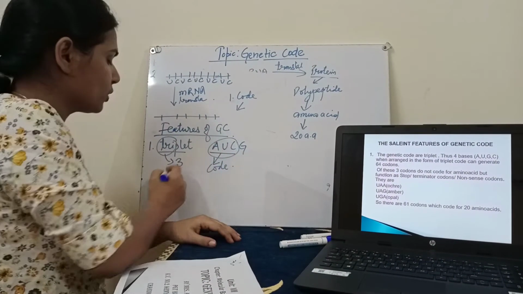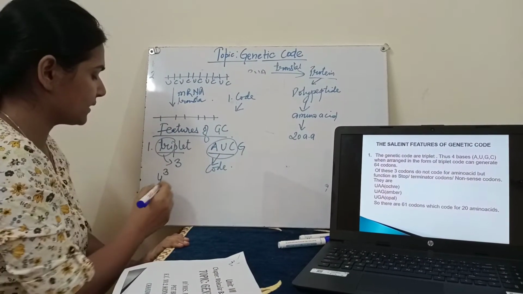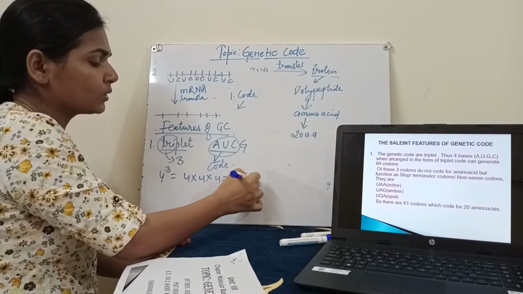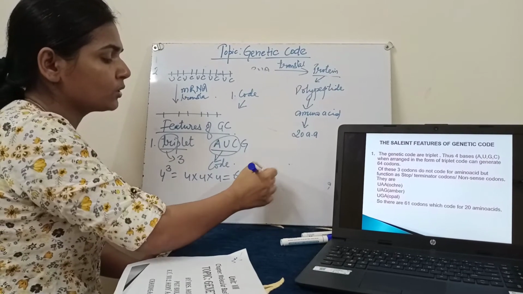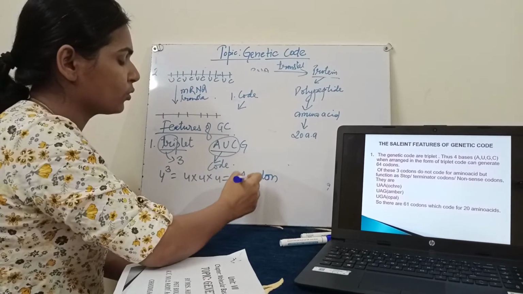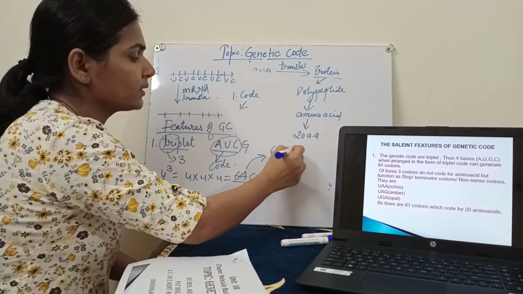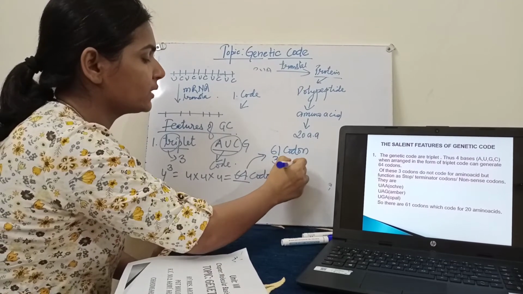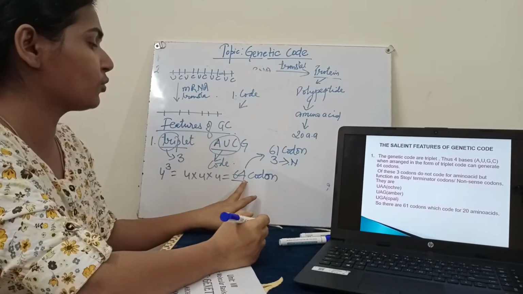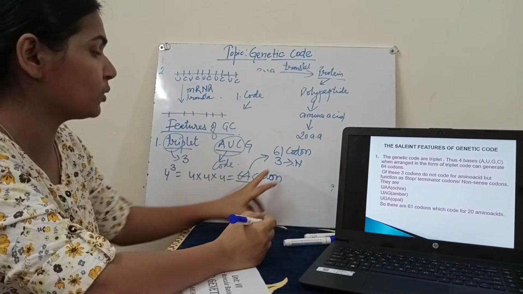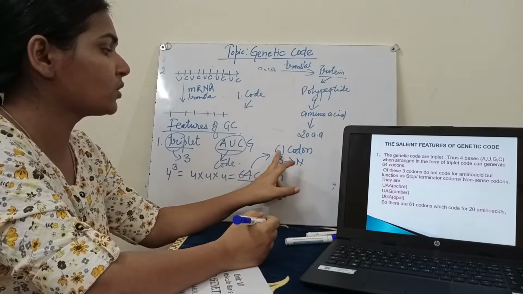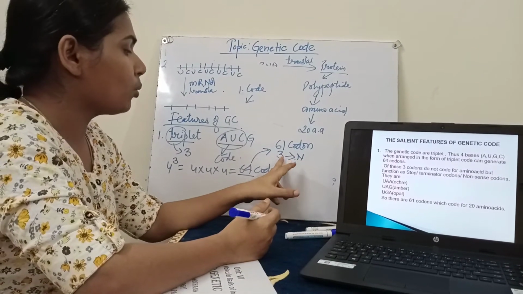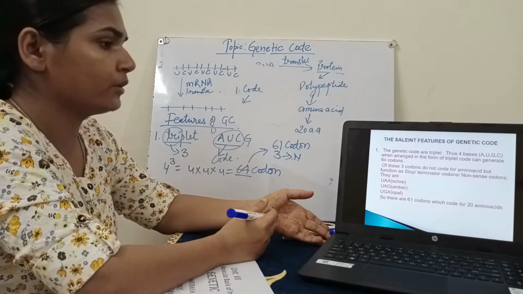Because a total of 4 nucleotides are there and 3 at a time means 4 into 4 into 4, 64 codons are possible. Out of these 64 codons, only 61 codons will code for a particular amino acid, and 3 are nonsense or stop codons. Means out of these 64 codons, not all are coding for a particular amino acid. 3 are nonsense codons and 61 are coding different amino acids. In the table you can see it. Now what are those 3 stop codons?